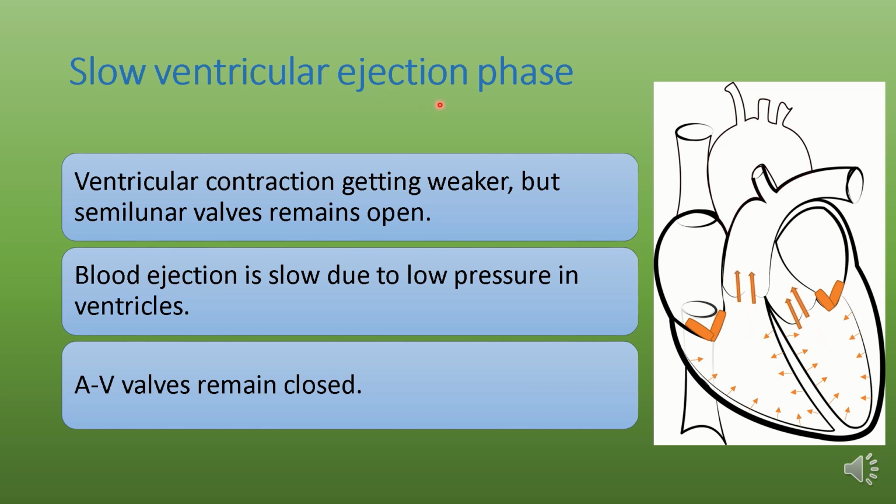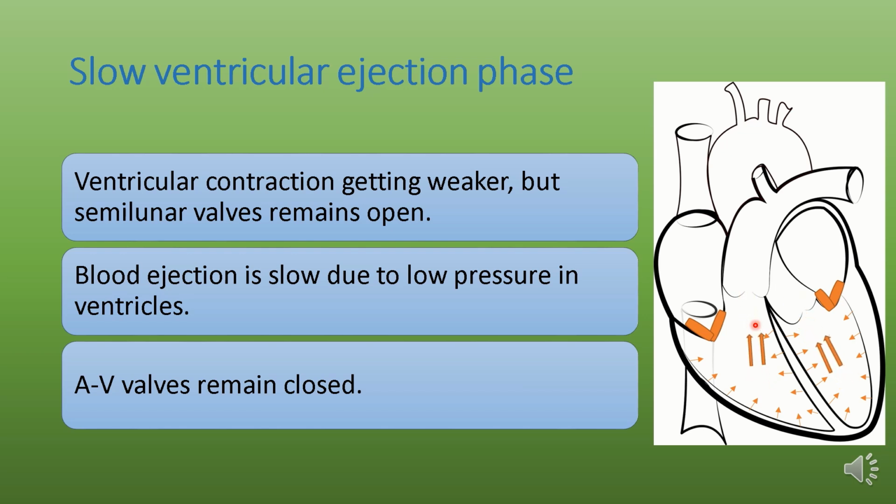Slow ventricular ejection phase. In this phase, intraventricular volume decreases, ventricular contraction gets weaker, and the intraventricular pressure decreases. For example, in the left ventricle, the pressure decreases from 120 mm to 80 mm of mercury, and this decrease in pressure causes slowing of ejection of ventricular blood.